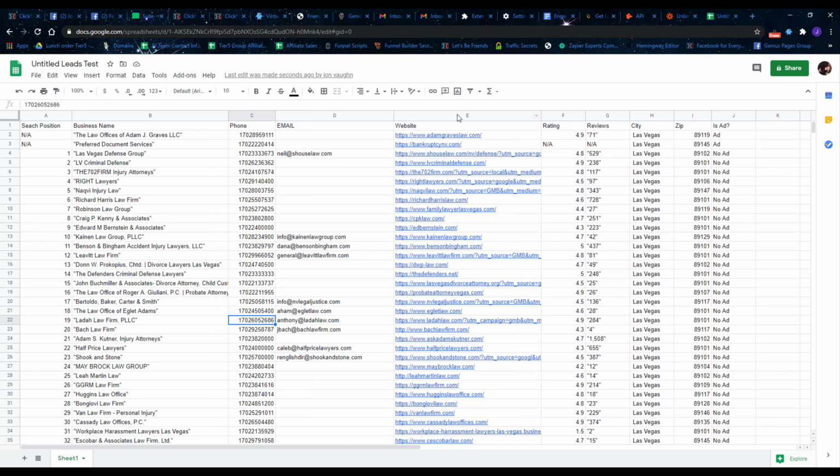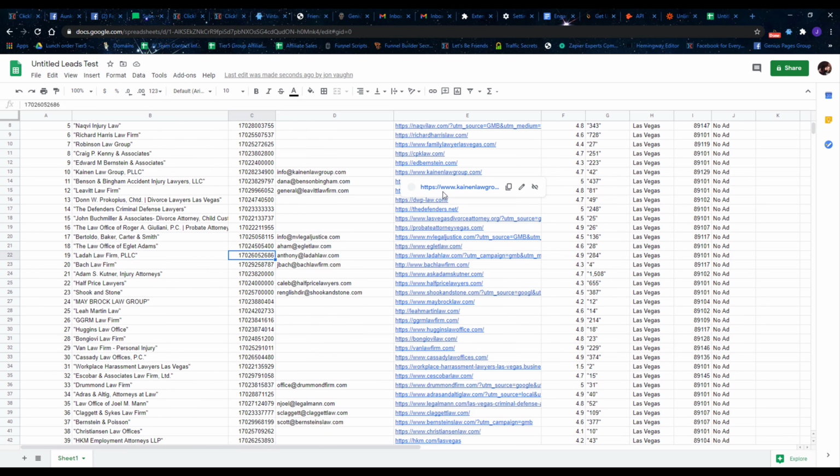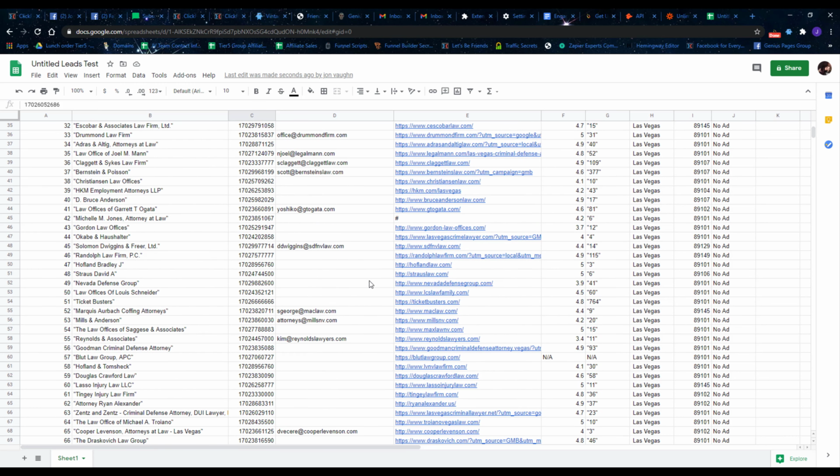But if we were able to find their email address from Hunter, we've got it. Hunter actually gives you up to 10 email addresses per website, so on some of these we might have 10 email addresses. They just weren't all useful to me, so I didn't want them all. But as far as a demo, you can see exactly how this is working.